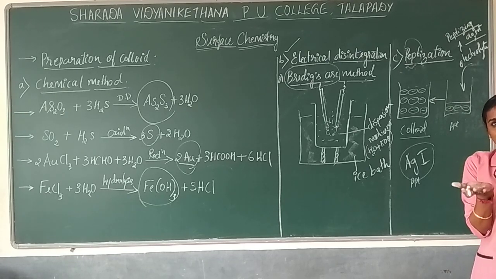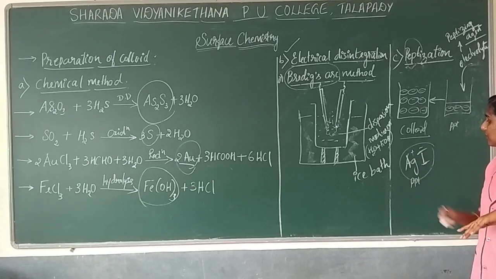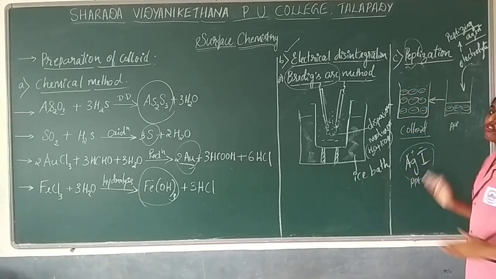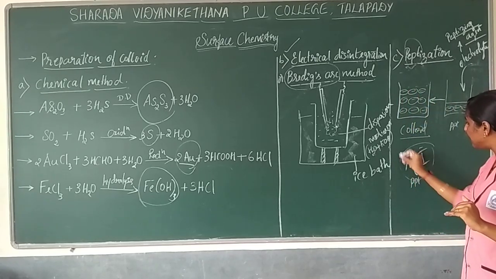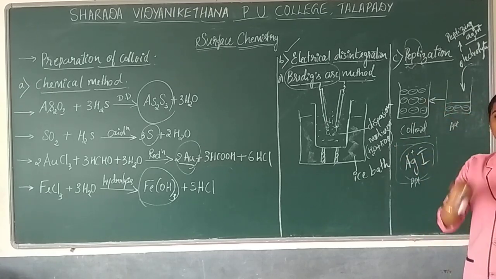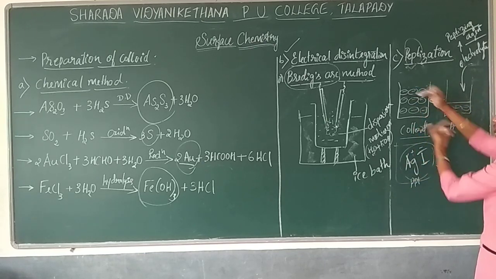I have silver and iodide, you know the charges of silver as well as iodine. I want to convert the silver iodide into colloidal form. Here the particles settle down and are not distributed throughout the solution, so I want to convert this precipitate into colloidal form.